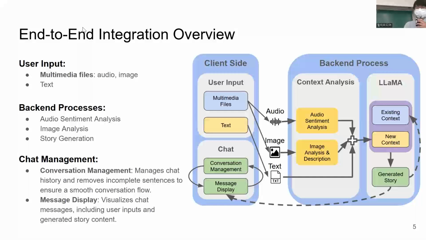Subsequently, using the Llama model to generate the text-based story, the generated story is delivered to the user, and if needed, it is summarized for use as context in future story generation. Finally, the input chat and generated story records are managed and visualized. The entire process ensures a seamless user experience.